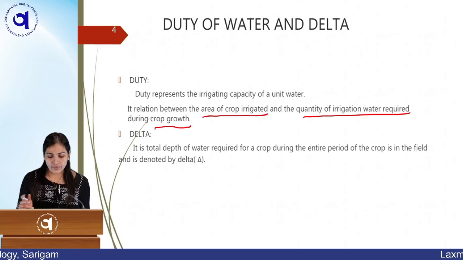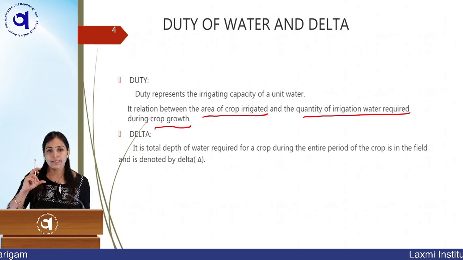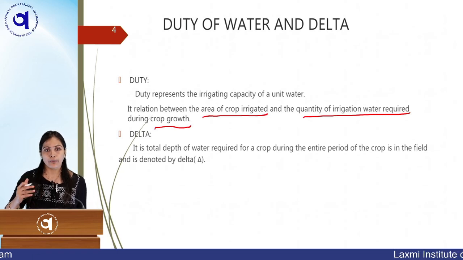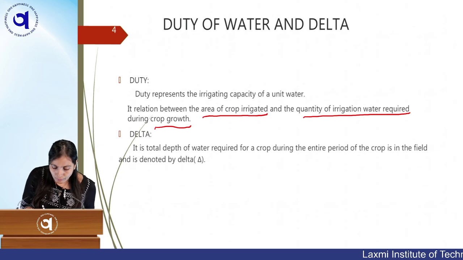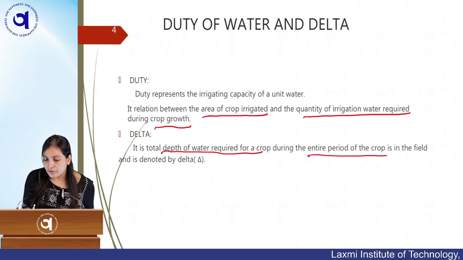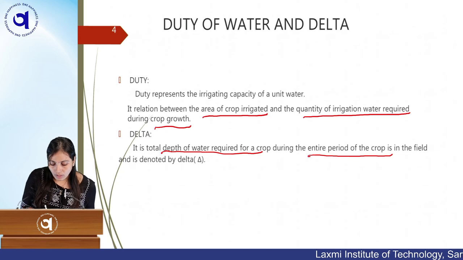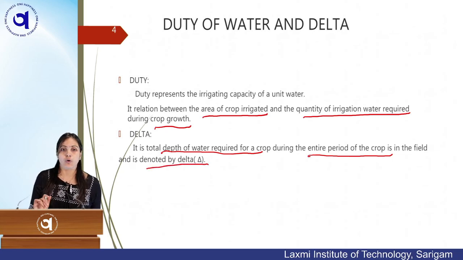Now delta is very easy. Delta is the depth of water required for a particular crop. In the definition, it is the total depth of water required for a crop during the entire period of the crop, and it is denoted by this symbol.